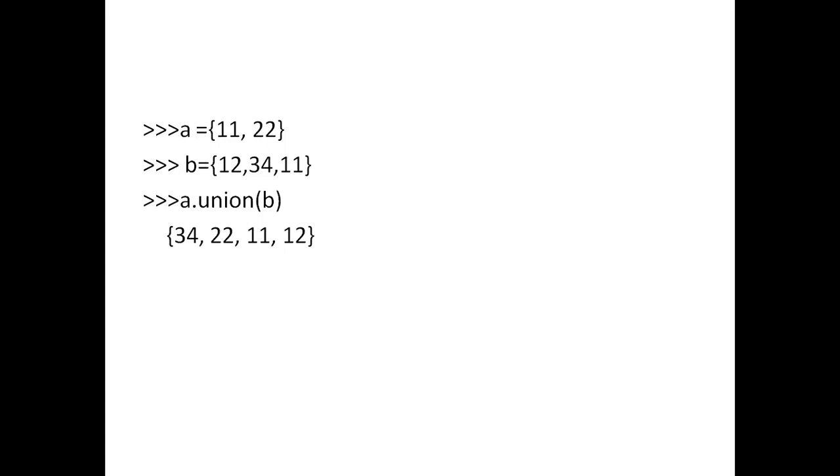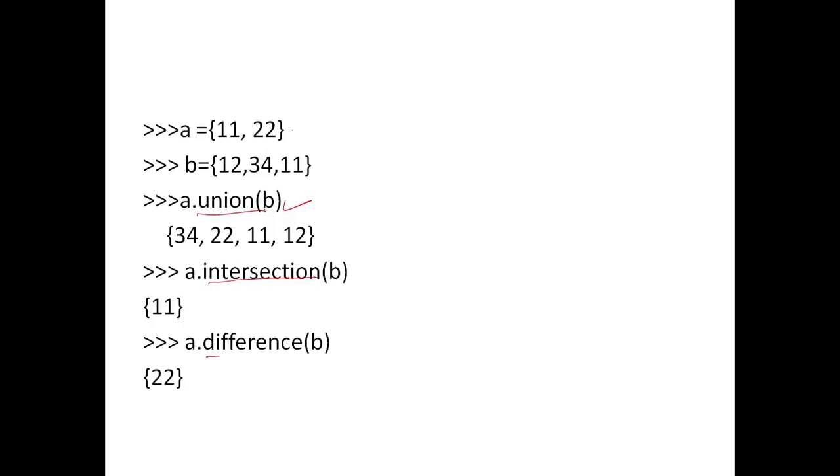So you can apply the union operation using the union method, or you can apply the intersection method also here, or you can apply the difference between two sets. So one set is used to call this function and another is passed as an argument.